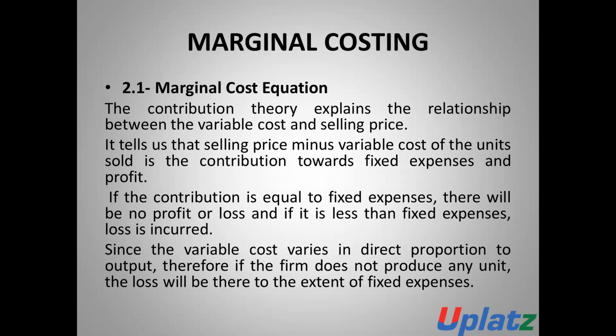But if the amount of contribution is 1 lakh rupees and the amount of fixed expenses is 1 lakh 20,000, then the 20,000 is to be considered as a loss because the contribution is less than the fixed expenses. Since the variable costs vary in direct proportion to output, variable costs have a direct relationship with the output, and will change when there is a change in output.